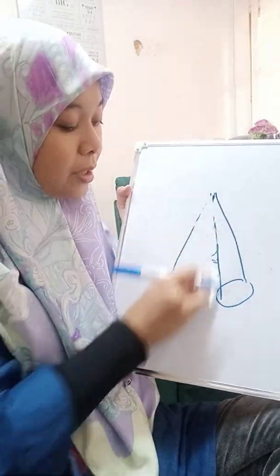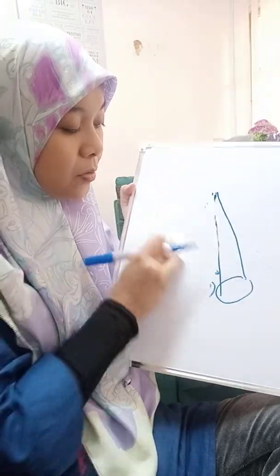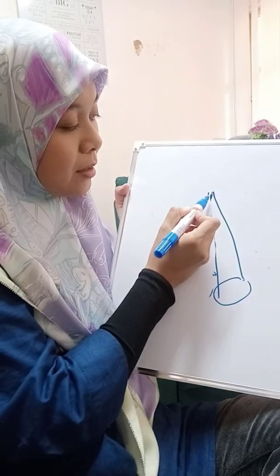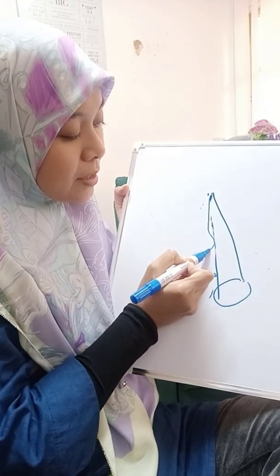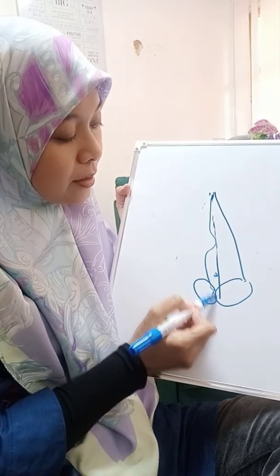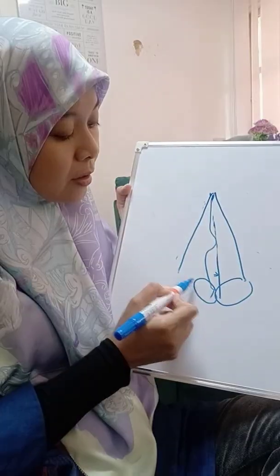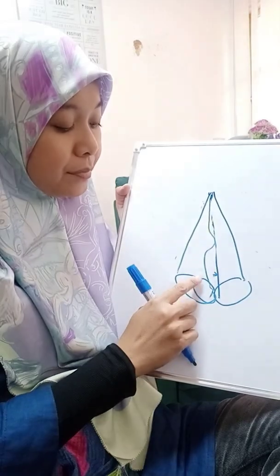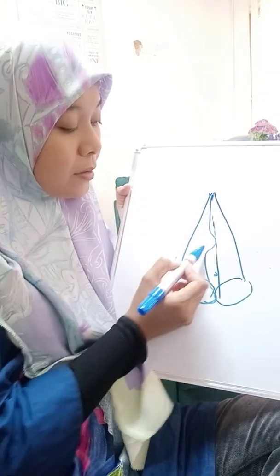Okay, I draw again. When there is a mass on the vocal cord, there will be a phonation gap. This is the mass.